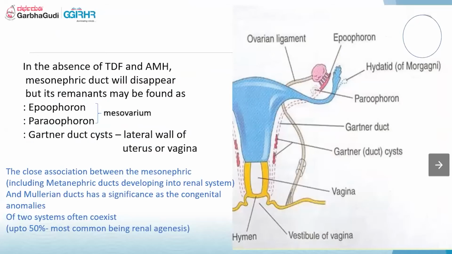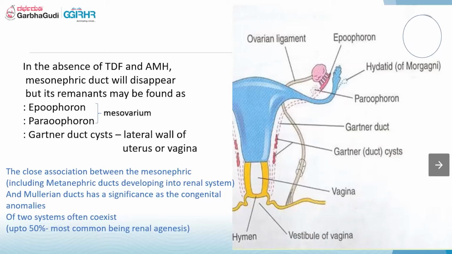Now, the same thing. In the absence of testis determining factor, that is testosterone and AMH, the mesonephric duct will completely disappear. But somehow we get remnants of the mesonephric duct. The cranial part is the epoophoron, just below the ovary. Just below that, we have the paroophoron. And sometimes near the upper lateral surface of the vagina, if we have a cyst, that could be Gartner's duct, which is again a remnant of the mesonephric duct.